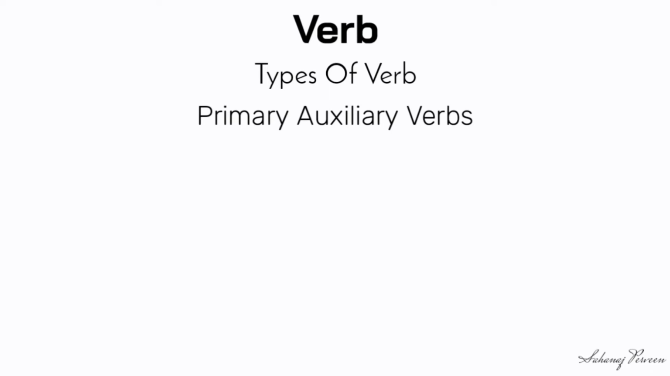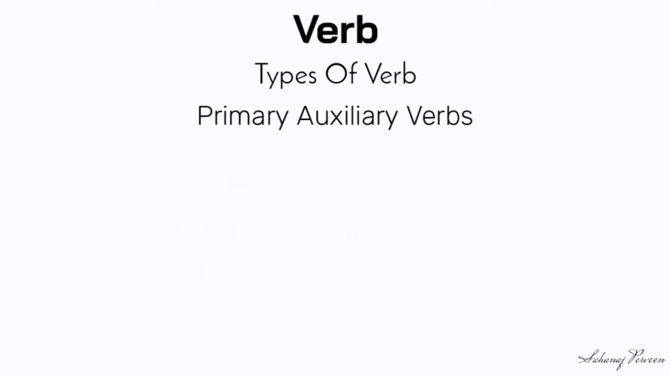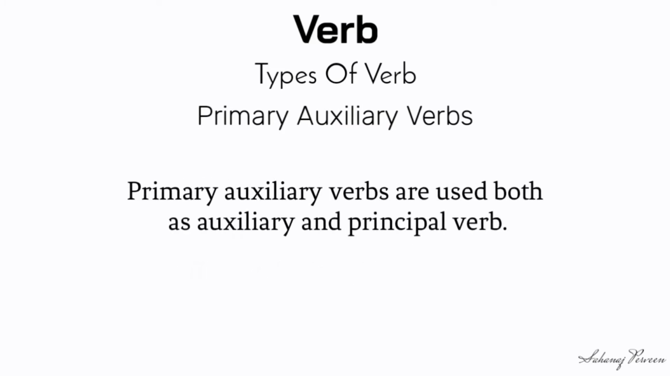Primary auxiliary verbs. To be: am, is, are, was, were. To have: has, have, had. To do: does, did. Primary auxiliary verbs are used both as an auxiliary verb and a principal verb.